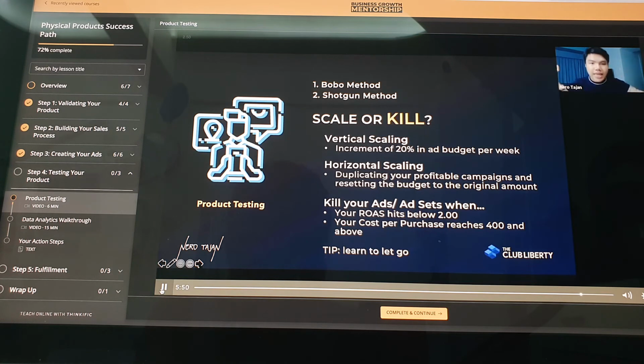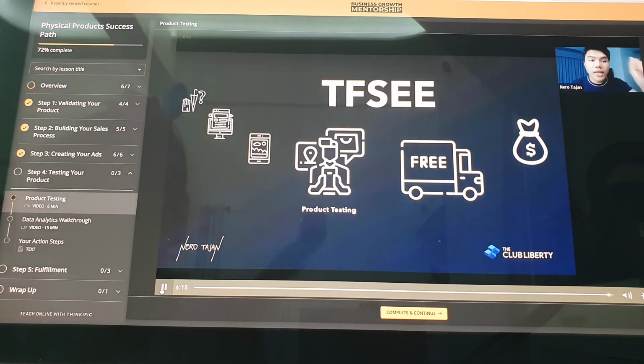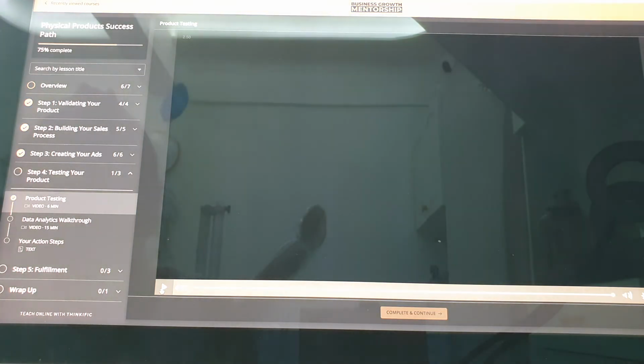So that is product testing. Product testing is the most important part, right? It's applying phase 4 of the PFC. It's applying all that you've learned in the past: the product, branding, and Facebook ads. And the most important skill here is knowing when to scale or kill. That's why these are our methods now. It's advanced, like most people don't even get it for now. But again, your mission is to get to know it at one point. So that is product testing so far.